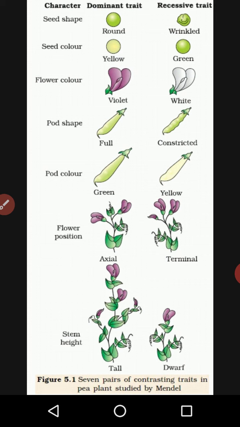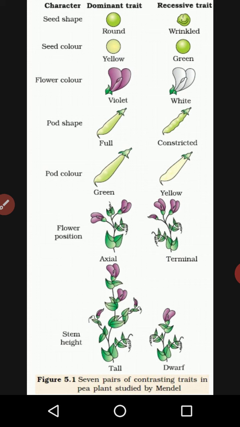Clear? Here you are seeing the seven characters of one species, and that is pea, whose botanical name is Pisum sativum.